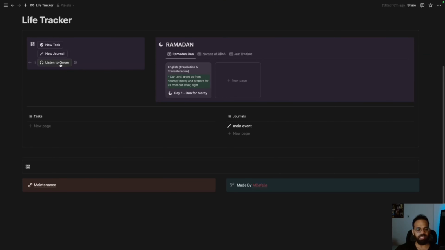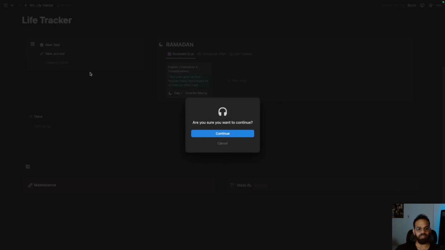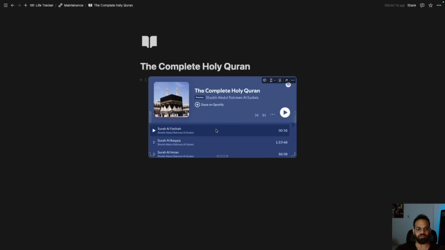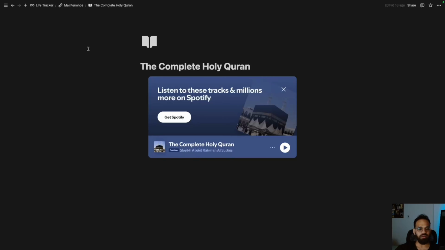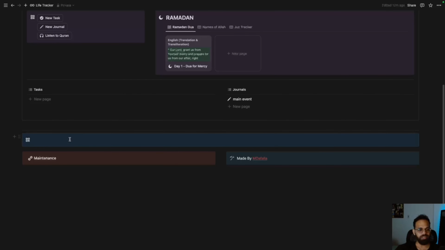And one last thing about Ramadan as well. But you can just consider it for Ramadan. You can also listen to Quran outside of Ramadan. So this button here, I created it to take you to another Spotify list, the whole Quran. So you can just play Quran and listen. So that is basically it.